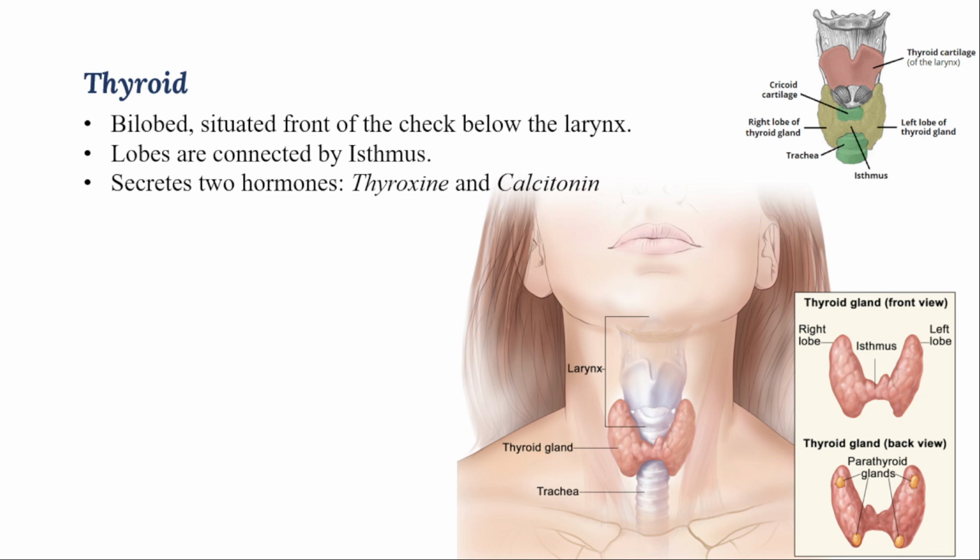If the thyroid gland is ineffective from the beginning stage, definitely that causes different types of abnormalities, which we can notice physically. So first, we'll go with thyroxine hormone. The roles of thyroxine hormone are many, and we'll go one by one.